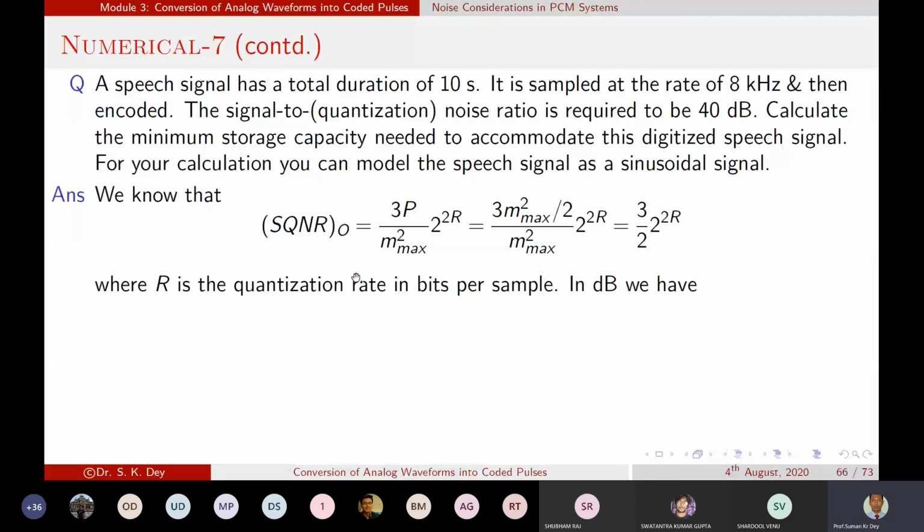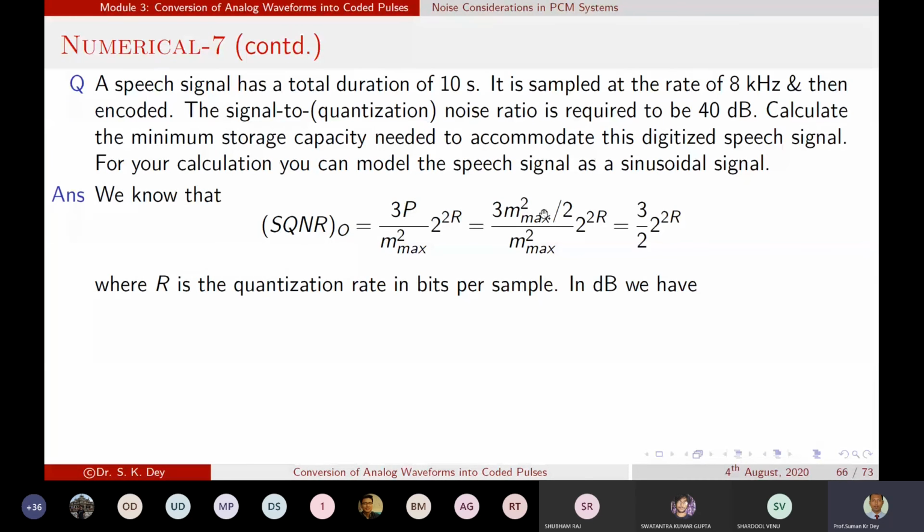Okay. As I told, SNR equals 3P by m max squared into 2 to the power 2R. Basically, since we are considering a sinusoidal signal, the P value equals m max squared by 2. You have to use this formula whenever the P value is given.